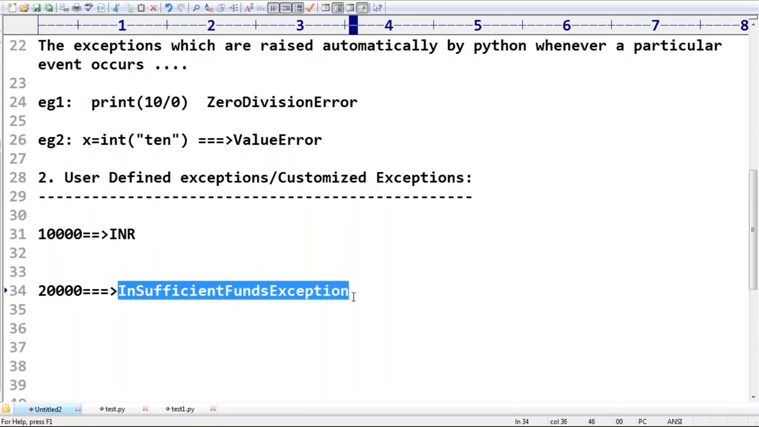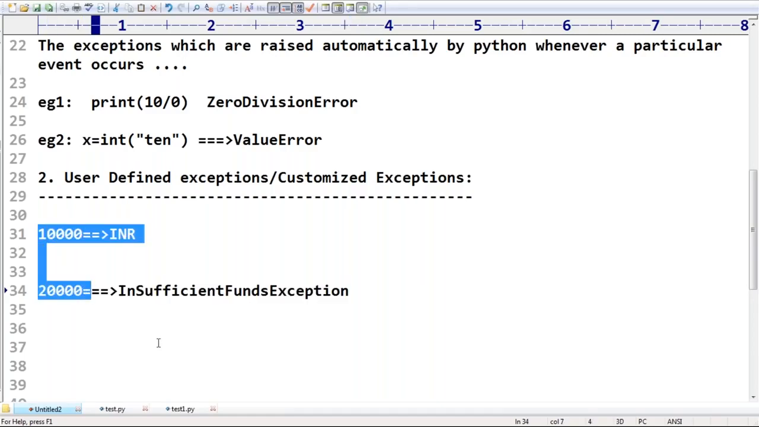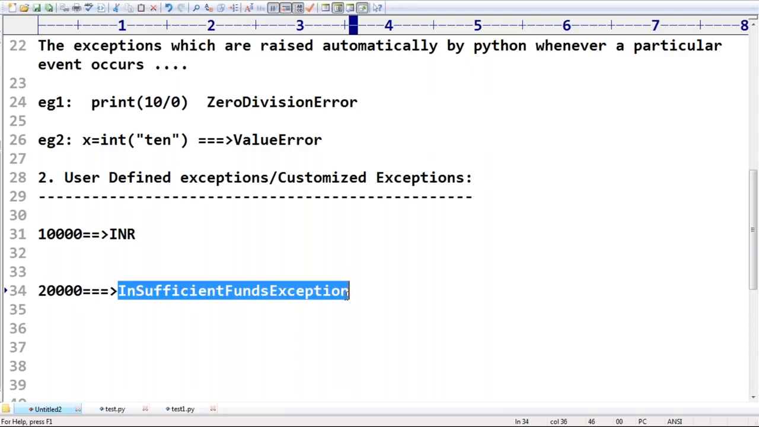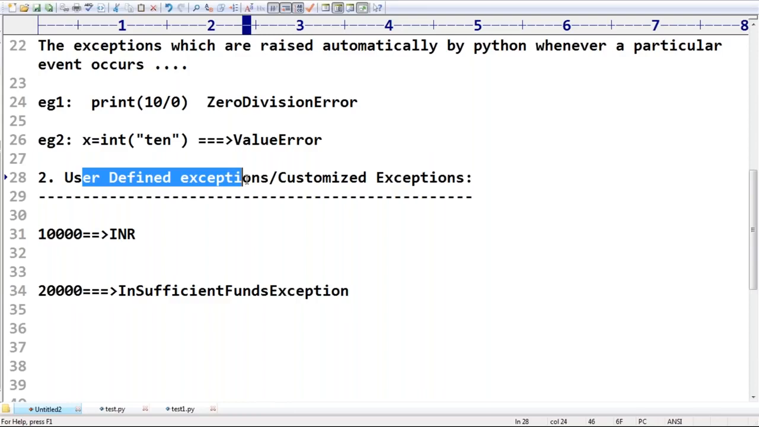It is not Python's inbuilt exception. Based on our programming requirement, we are raising this exception. Remember, we are defining this exception. We are raising this exception whenever this particular event occurs. Such a type of developer-defined exception, programmer-defined exception is nothing but user-defined exceptions or customized exceptions. Clear? Are you able to understand? Respond, man. Are you able to understand, right?